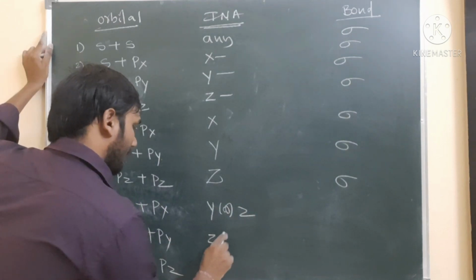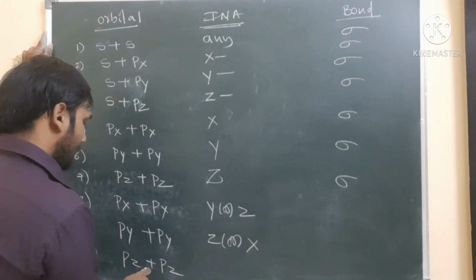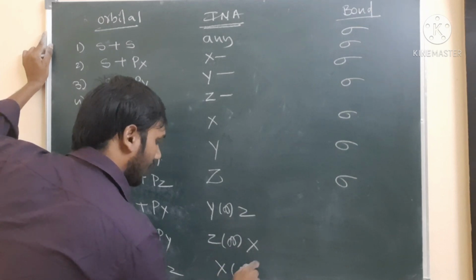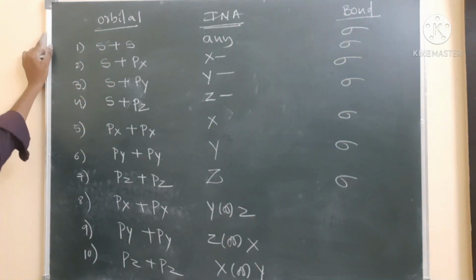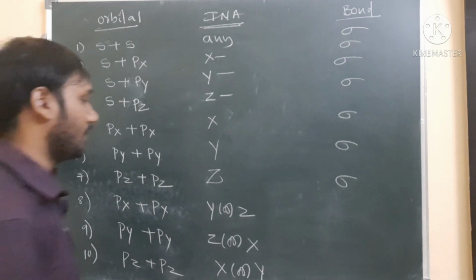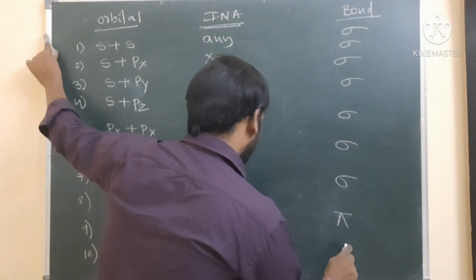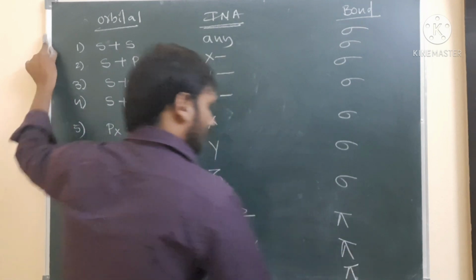Here the y axis is there, maybe z, maybe x. Here the z axis is there, maybe x or maybe y. So different kinds of orbitals, taking different internuclear axes. When I am taking different internuclear axes, it will give the pi bonds. It will give the pi bond.